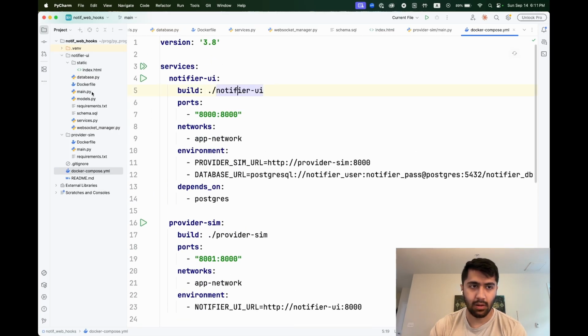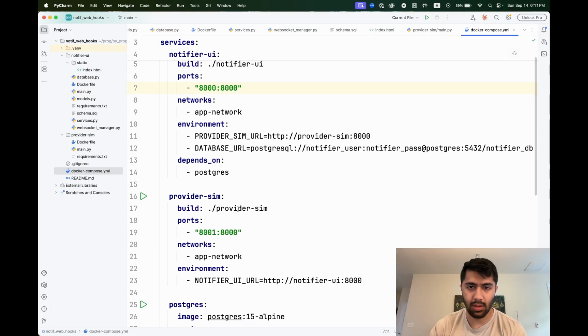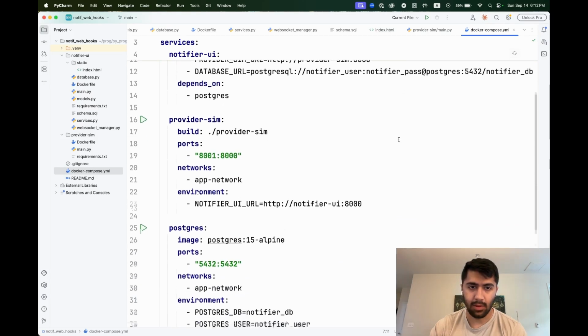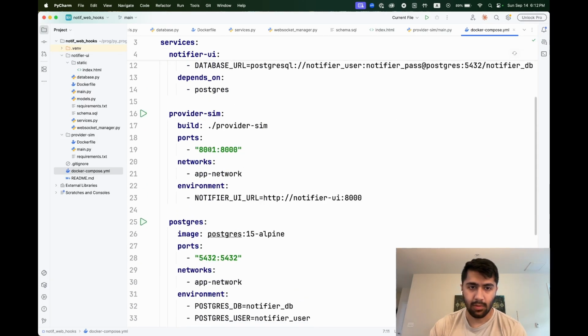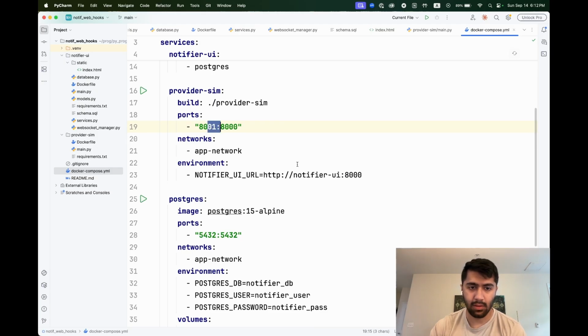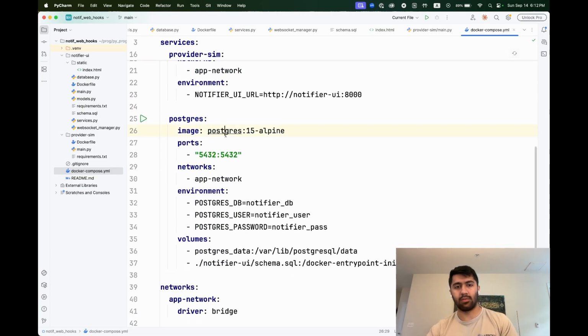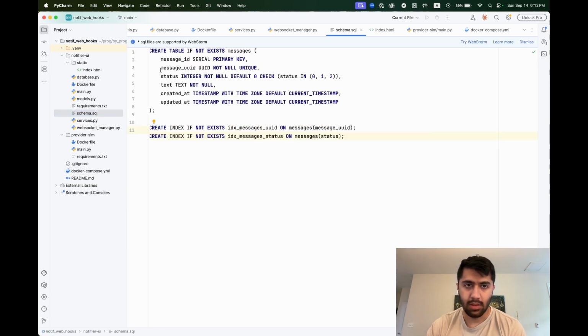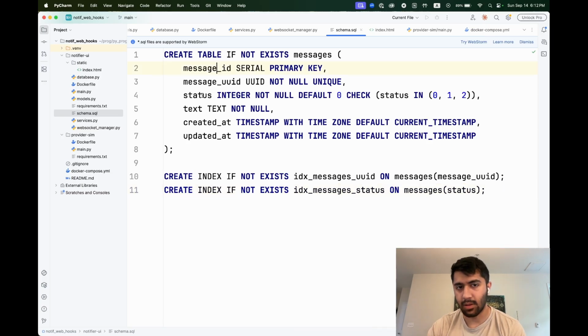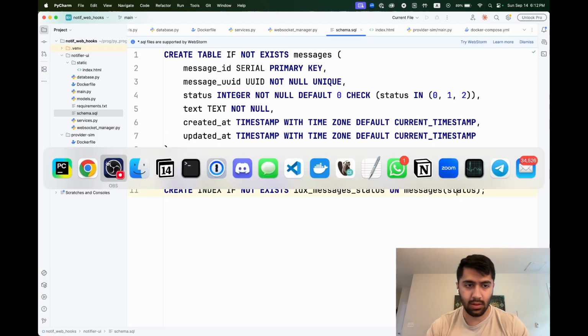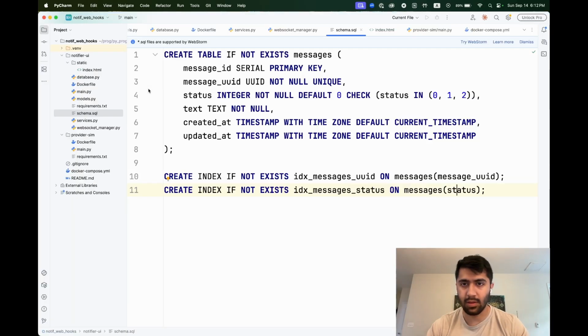So you can see we've got our Notifier UI on 8000. We pass in our environment variables here. This is our provider, exposing 8001, and then we've got our Alpine Postgres database with all of our necessary values. And then the schema here shouldn't be a surprise: message ID, status, text. And we've got these two indexes, which hopefully you shouldn't need, depending on how many messages you send.